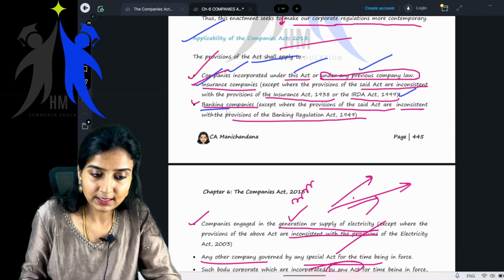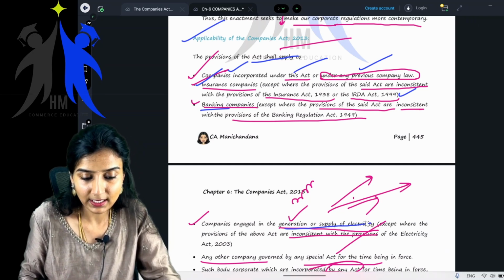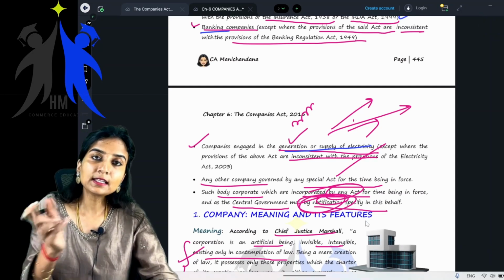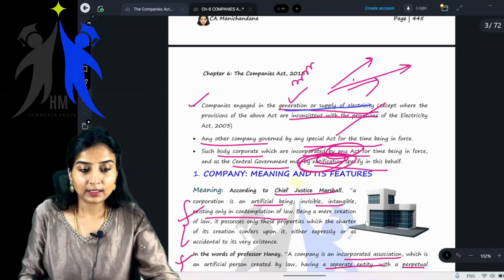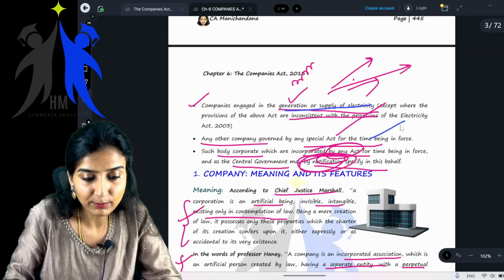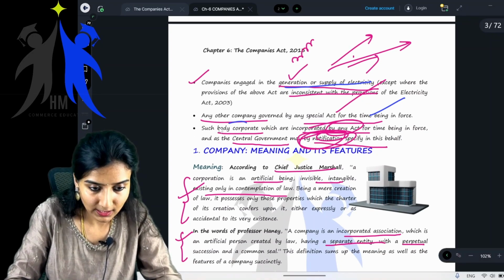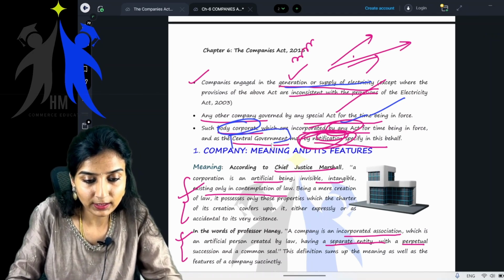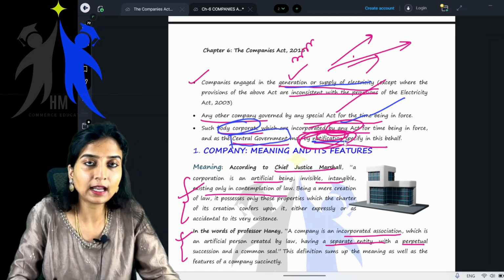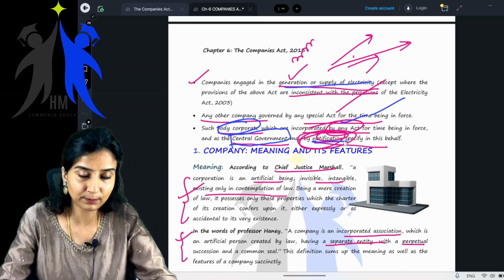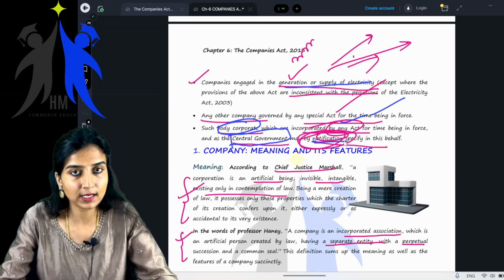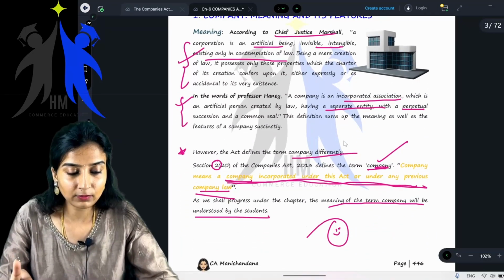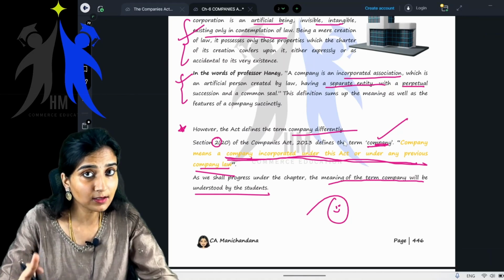Then banking companies, the same thing will apply. Then companies engaged in the generation or supply of electricity, wherever there is inconsistency, their respective acts will apply. Then any other company which is governed by any special act for the time being in force. And such bodies corporate which are incorporated by any act, when the central government notifies that the Companies Act 2013 will apply to that particular body corporate, then for such a body corporate also the Companies Act 2013 will be applicable. Yes, and we also read the definitions under section 2.